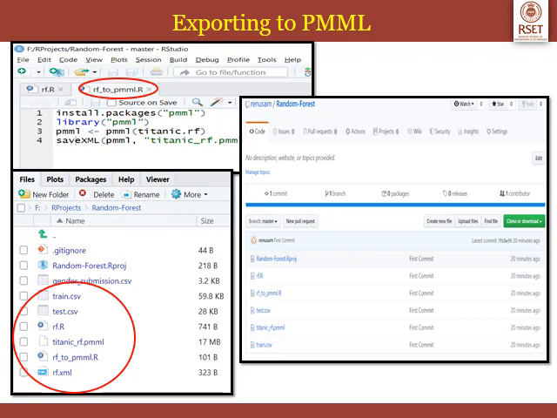And this is the view of my GitHub repository in the cloud. I have pushed the files rf.r, rf_2pmml.r, titanic_rf.pmml, train.csv and test.csv. So this is how we export an R project to PMML. I hope it is clear to you.